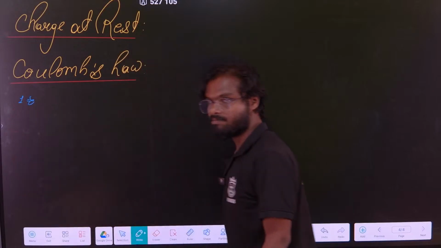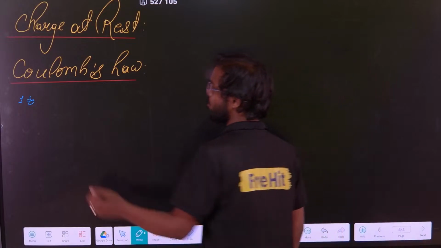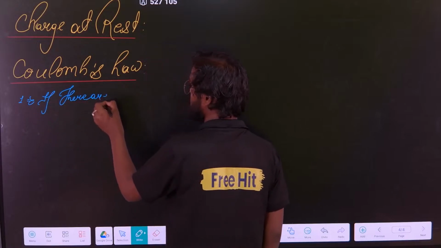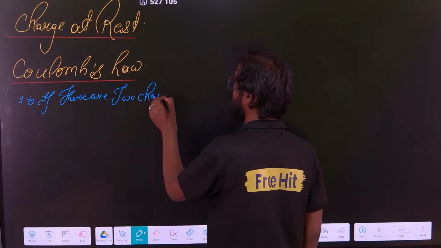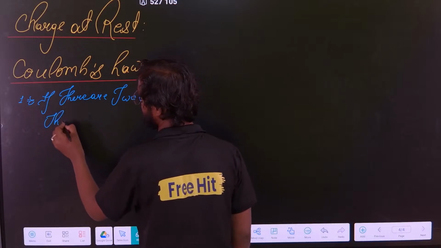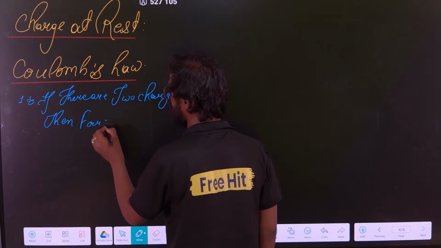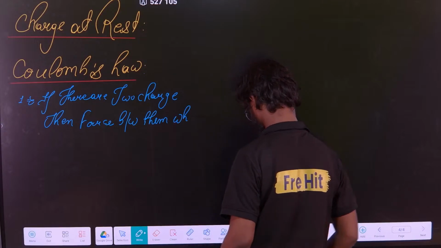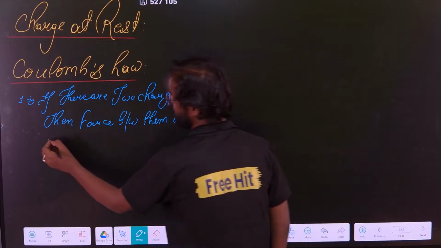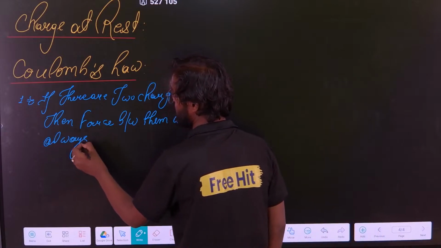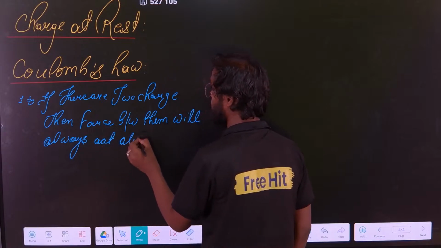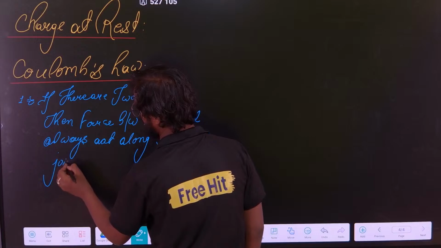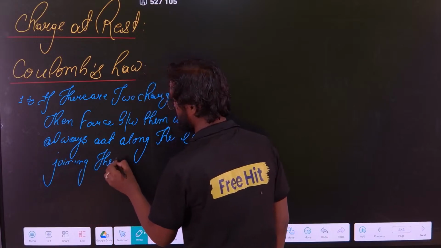The first rule states that if there are two charges, then the force between them will always act along the line joining their centers.